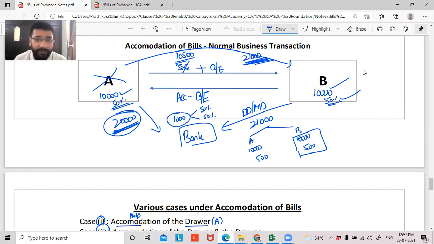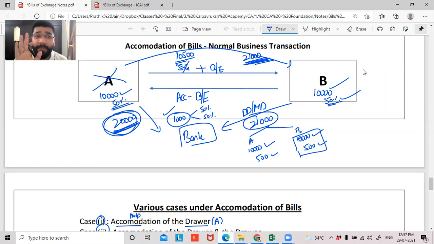Yes, sir. So if I say technically A has enjoyed 10,000 and his corresponding interest is 500, B has technically enjoyed the remaining 50% of the amount and the corresponding interest is 500. Correct? Yes, sir. So on the due date, B has to pay 21,000, no? Because the banker will get 21,000 from B, he gave 20,000 to A. So the difference amount of 1,000 the banker should enjoy, no? So the banker is enjoying this 1,000 rupees when B makes the payment to the banker.